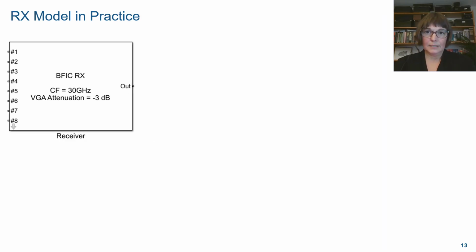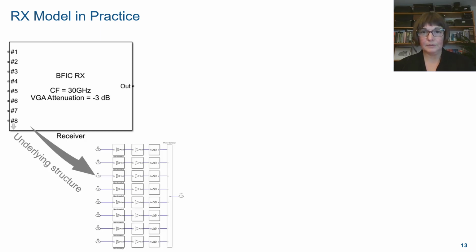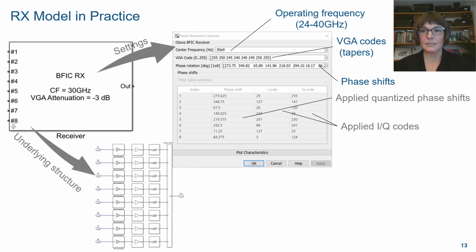For the receiver, the concept is very similar. You can open the Simulink model. You can click on the gray arrow on the bottom left corner and look underneath at how it is implemented. Again, the 4 elements cascaded together represent the behavior and the programmability of the behavior. If you double click on the component, you open up its mask with the user-defined parameters, just like we said before: center frequency, VGA codes, and phase shifts.